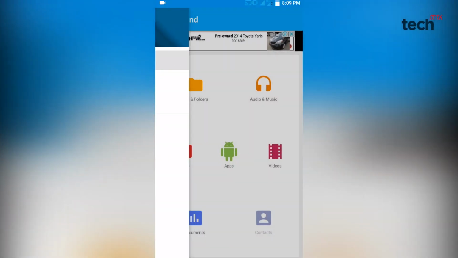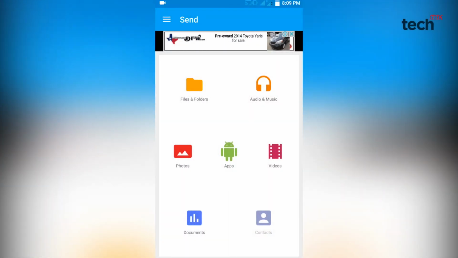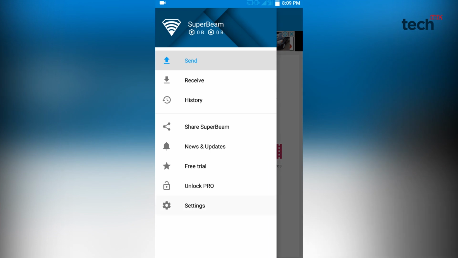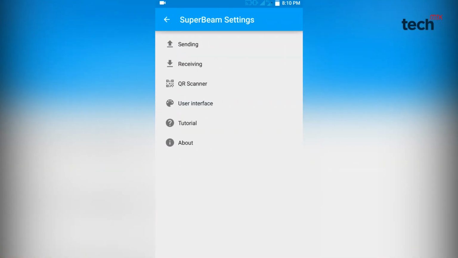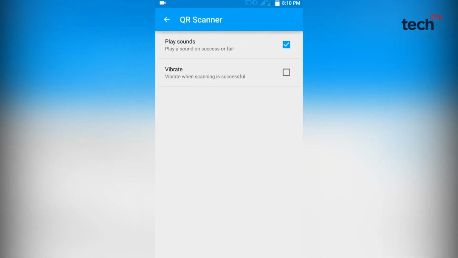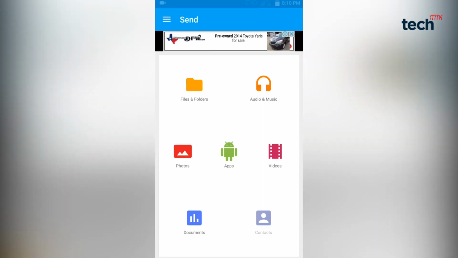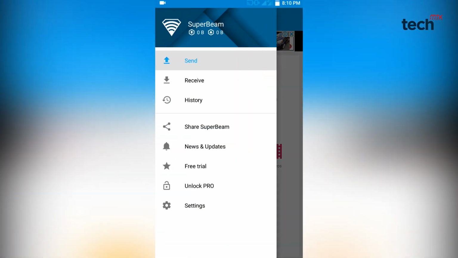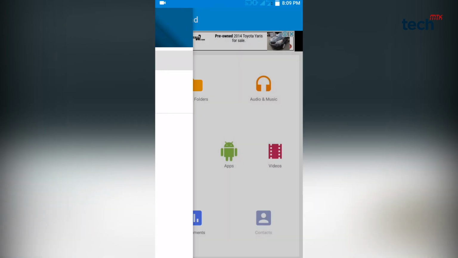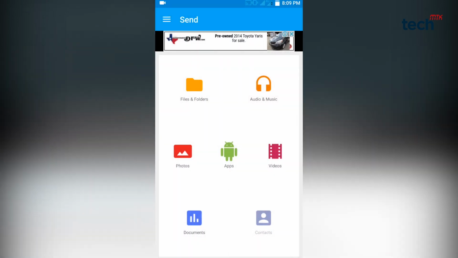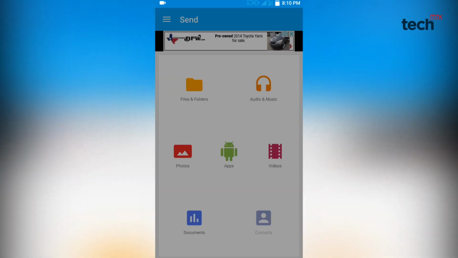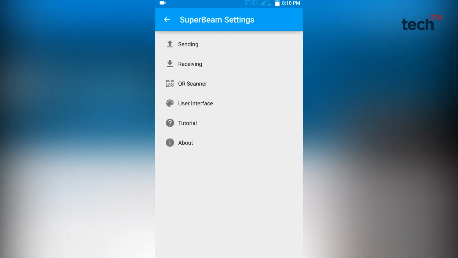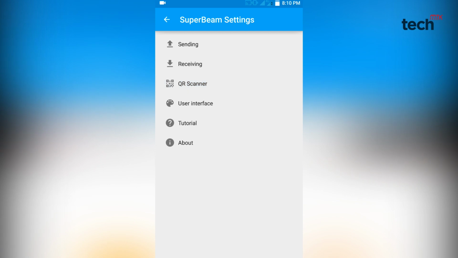Third application is Superbeam. Superbeam is the easiest and fastest way to share large files between your devices using Wi-Fi Direct. Devices can be paired using QR codes, NFC or a manual sharing key. It offers blazing fast transfer speed using Wi-Fi Direct. It pairs with devices using NFC or QR codes. Sharing with devices that do not have Superbeam is possible through the web interface. It keeps all the history of the file transfer operations. It also offers light, dark and AMOLED color themes.